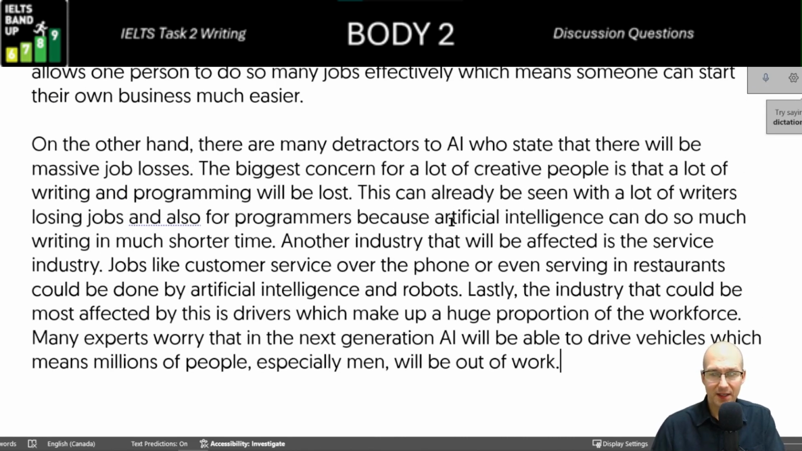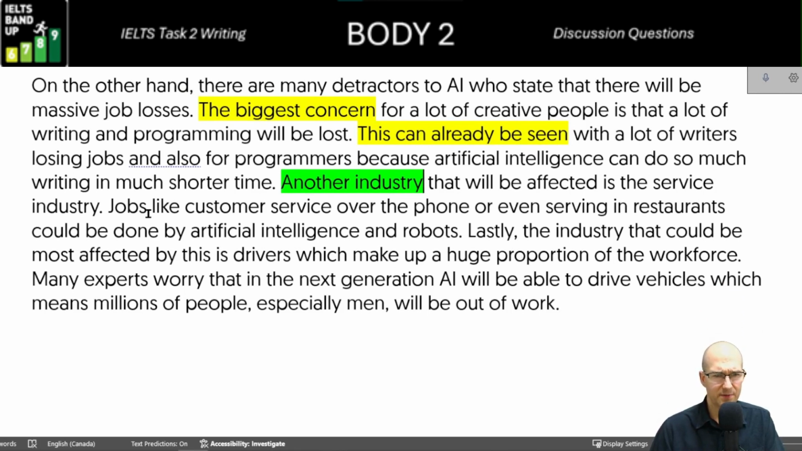Now we can go back and we can have a look at our different section, right? So the biggest concern for a lot of creative people, here's our first point. And then this can already be seen. So there's our first connecting one, right? And then another industry. Go here, let's see that. And jobs like, so kind of giving some examples. And then the last one is here, lastly. And yep, here's the example. Many experts worry that, so on.